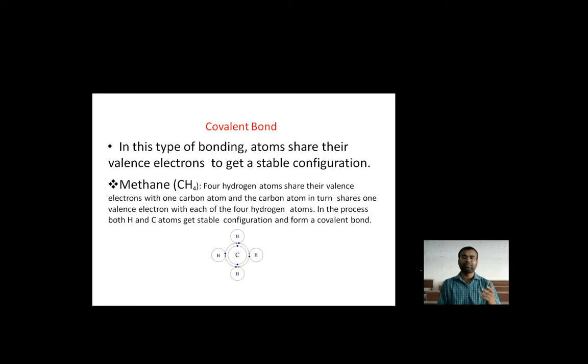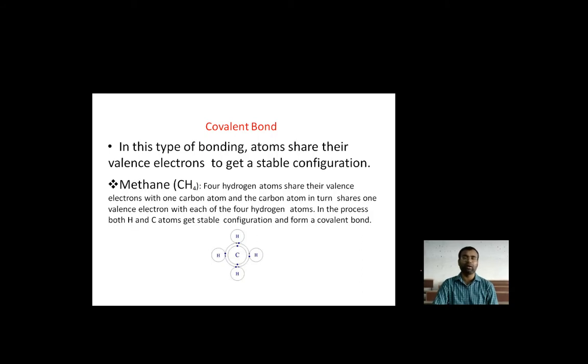On that basis, each category of bonding is defined. So now we move to the covalent bond. In this type of bonding, atoms share their valence electrons to get a stable configuration, balancing themselves.